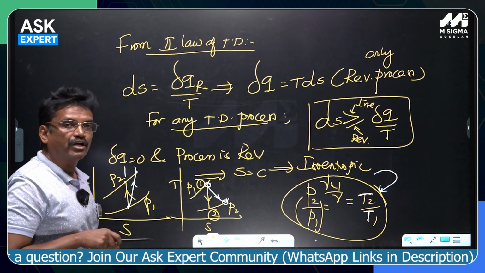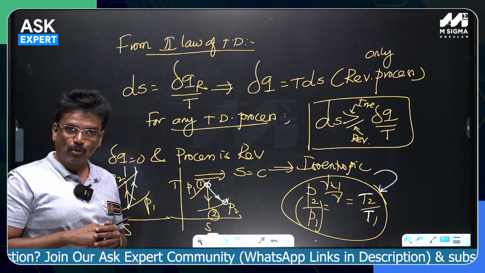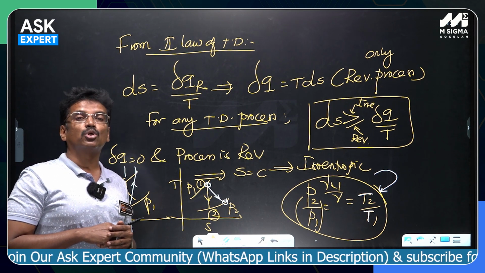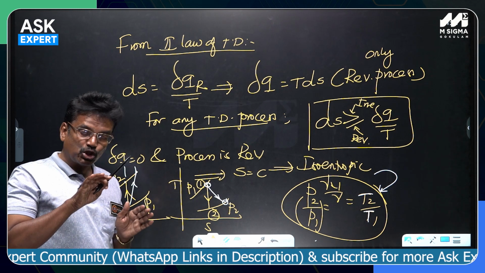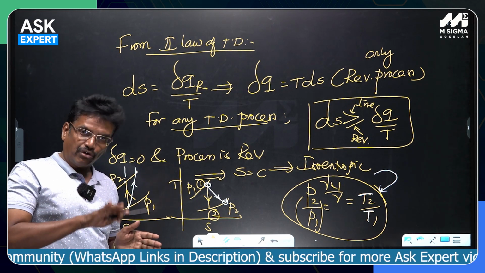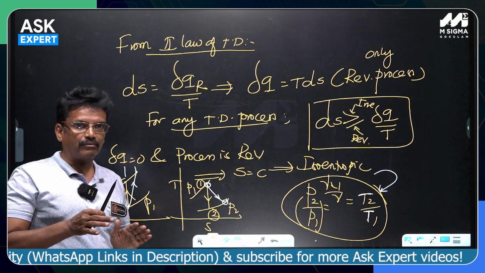An adiabatic process without friction can be called a reversible process. A reversible adiabatic process is also called an isentropic process. Isentropic means the process should be reversible, that is, a frictionless adiabatic process.